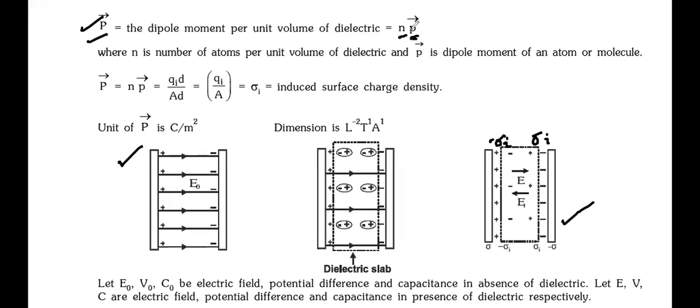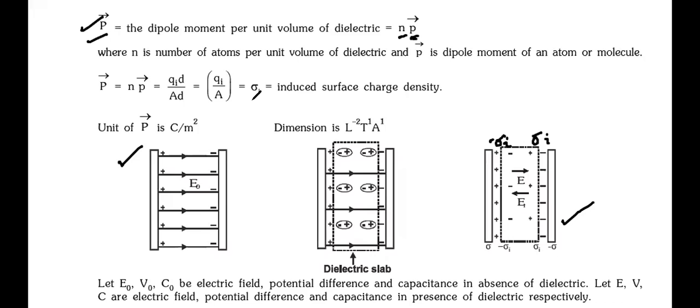We know the formula of dipole moment: it is q into d. Q we know, d we know, and n is the number of dipoles per unit volume. So this is nothing new, it is just a term.